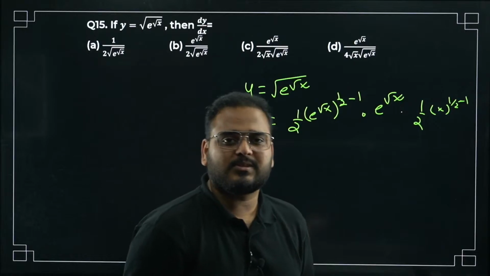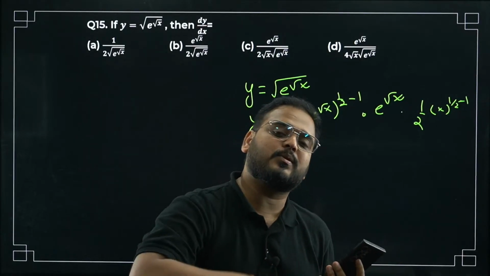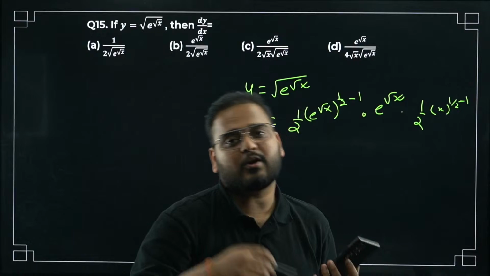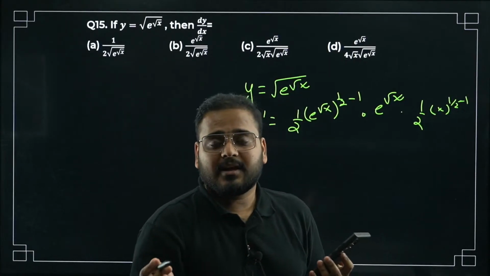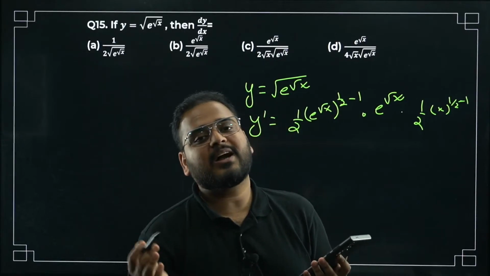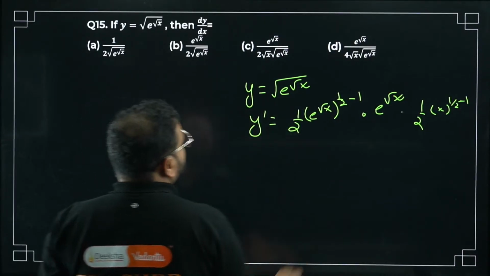Because you are good in concept, there is no conceptual mistake. If you're bad in concept, you'll make conceptual mistakes, you'll miss the formula, you'll forget the formula, you'll write the wrong formula. That is not happening. It means silly mistakes are there. How can you get rid of that? By practice.